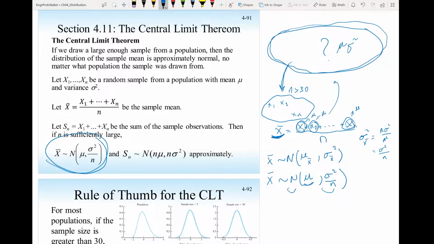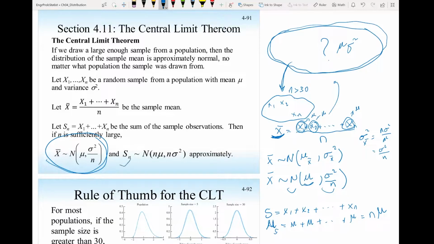Now if I am interested in the sum of the data in the sample, so I am interested in S equal x1 plus x2 plus xn, then the mean of the sum will be the mean of x1 plus the mean of x2 plus the mean of xn. So I have n of them, so that is n mu.